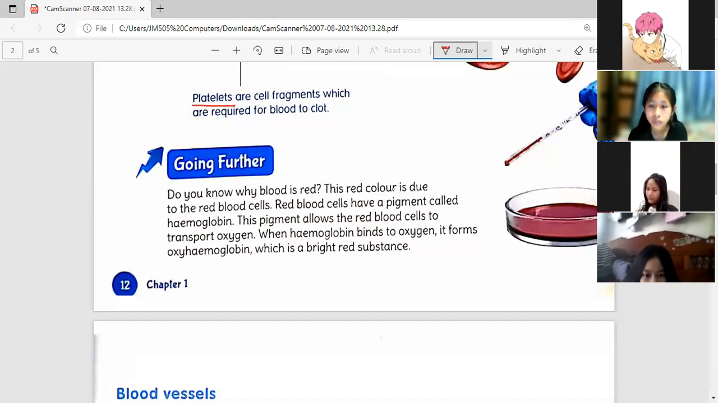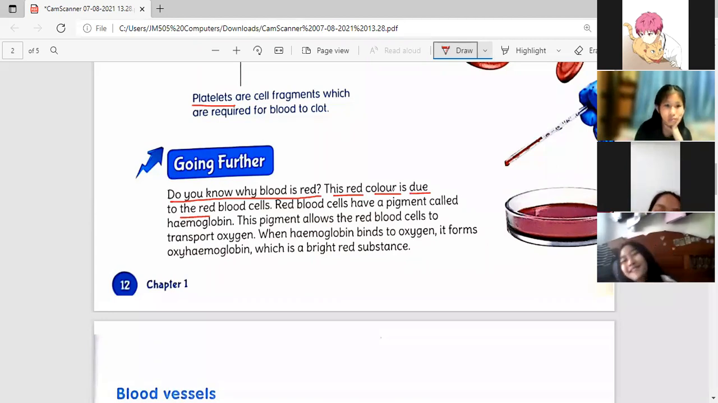Do you know why blood is red? It is due to the red blood cells. Red blood cells have a pigment called hemoglobin.